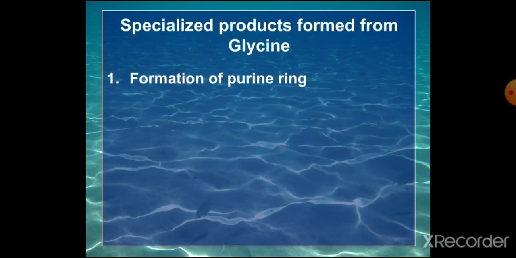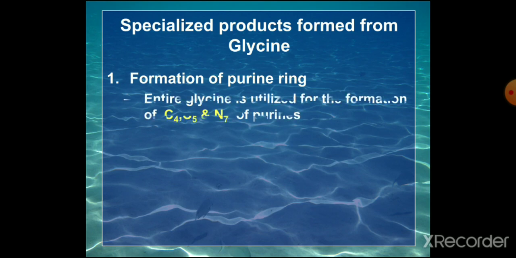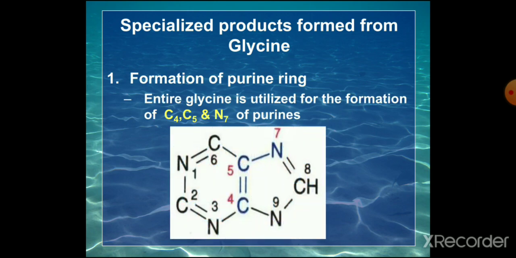Now we'll pass on to the specialized products formed from glycine. First is the formation of the purine ring. So C4, C5 and N7 of the purine ring are contributed by glycine. So the whole of the glycine is used for the formation of purines, that is, carbon number 4, carbon number 5 and nitrogen 7 of the purine ring are contributed by glycine. Entire glycine is used.